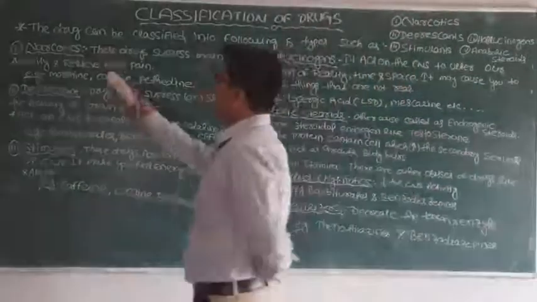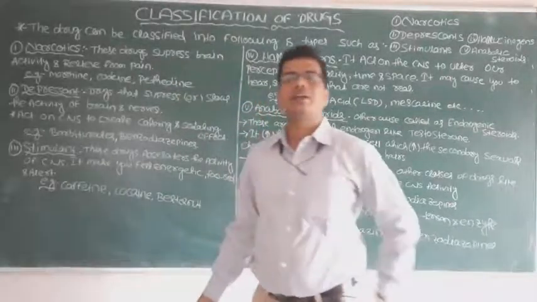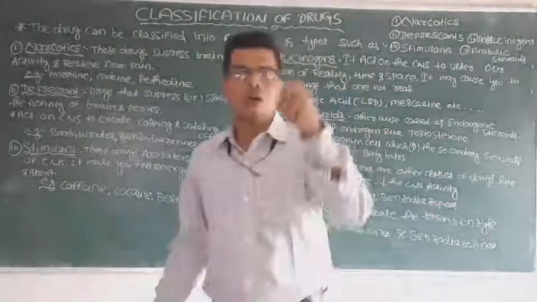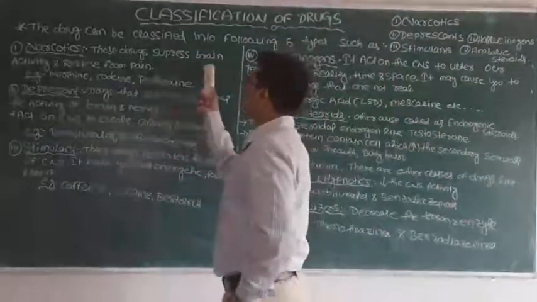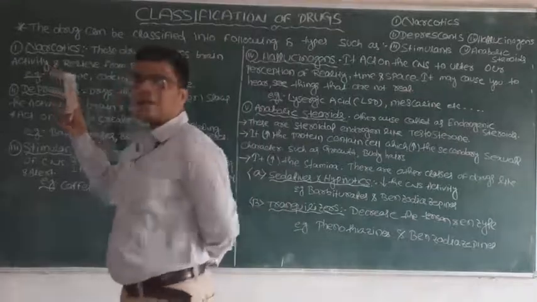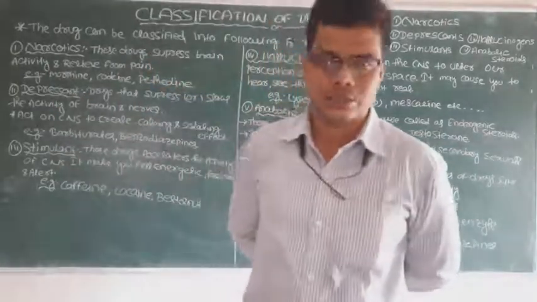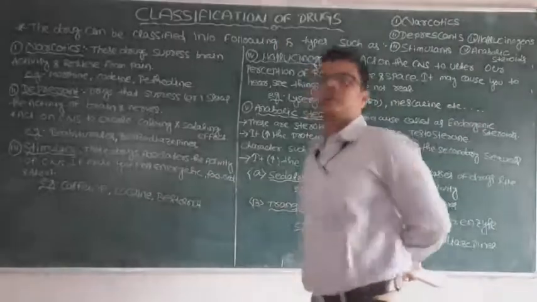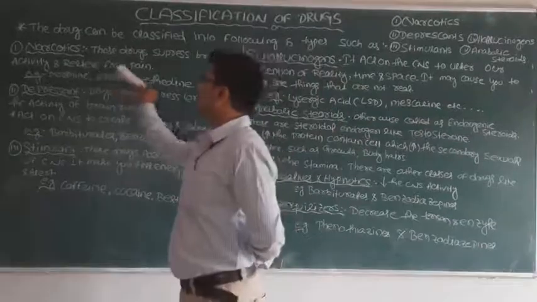So, what are narcotic drugs? These drugs suppress, which means slow down, the brain activity. Our brain activity is mainly based on the CNS, the central nervous system. It can suppress or slow down the brain activity and give relief from pain.